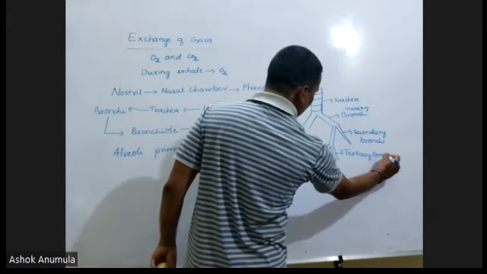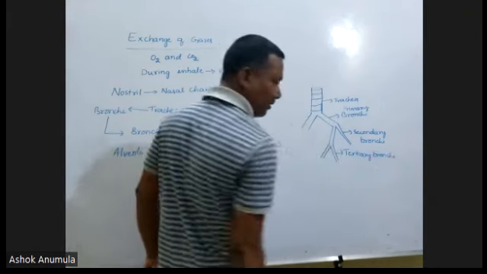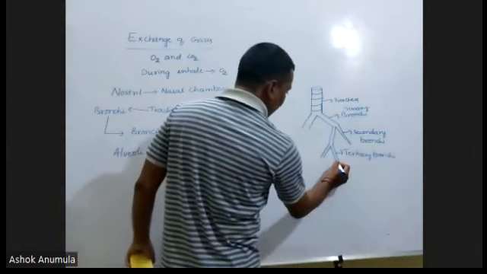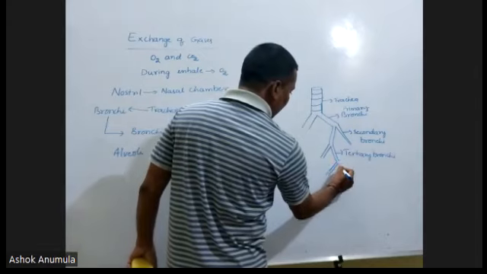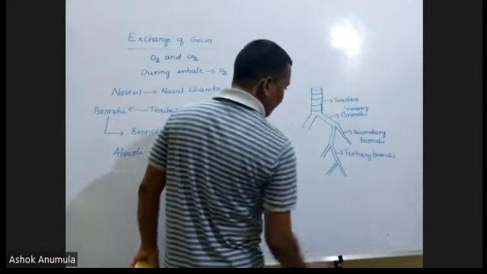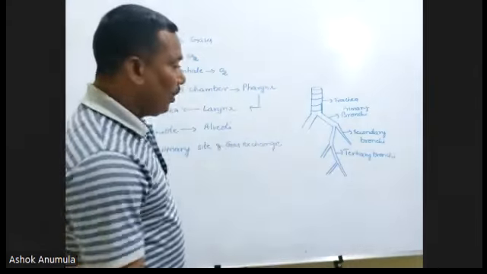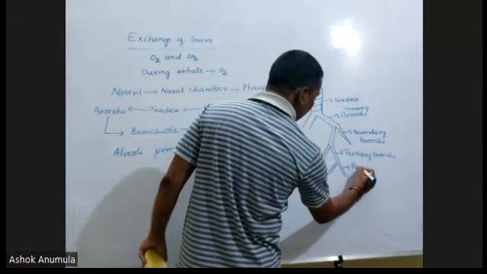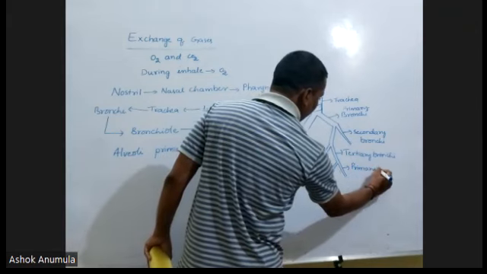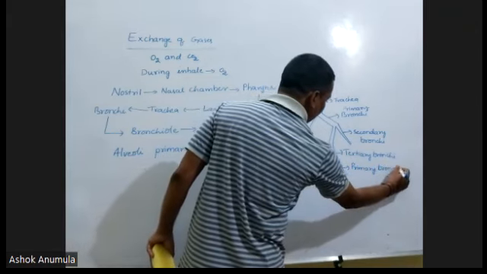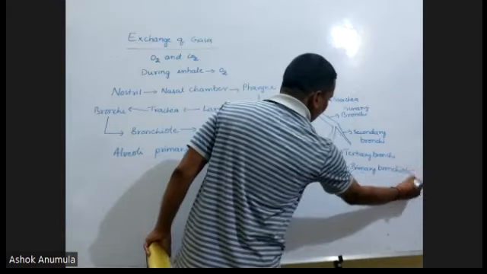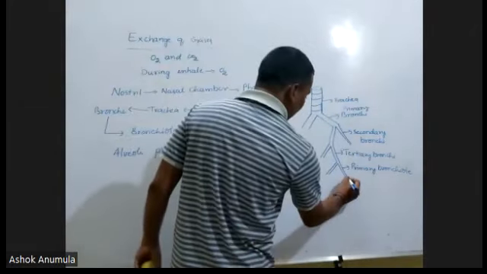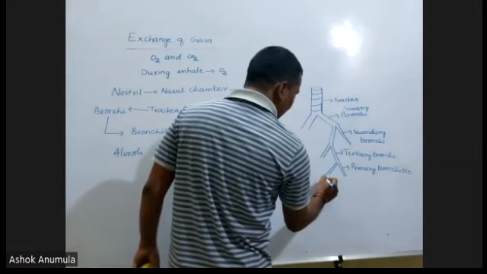Tertiary bronchi, in previous class already we discussed. The tertiary bronchi again show the division and develop into primary bronchiole. Primary bronchiole again shows the division.